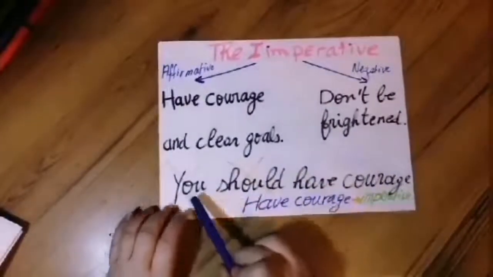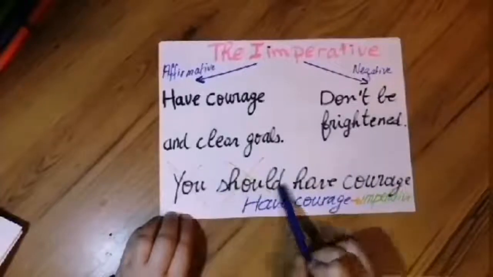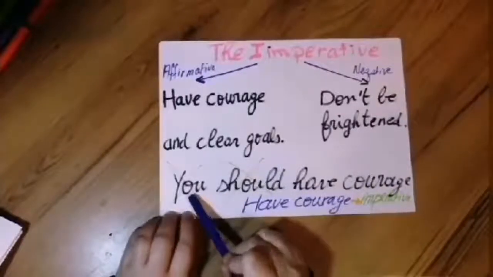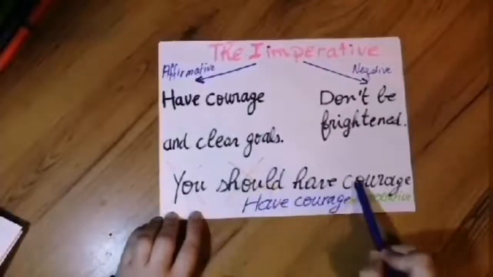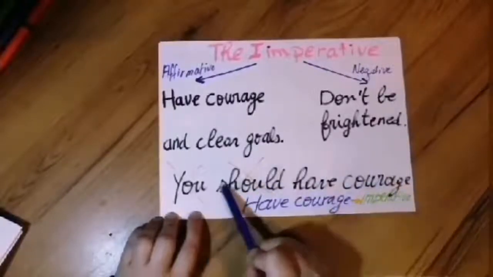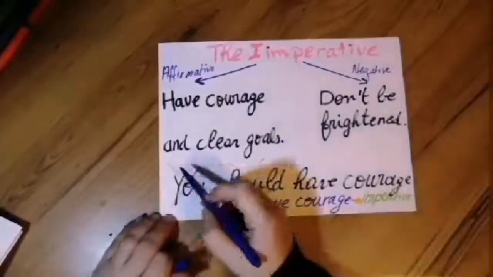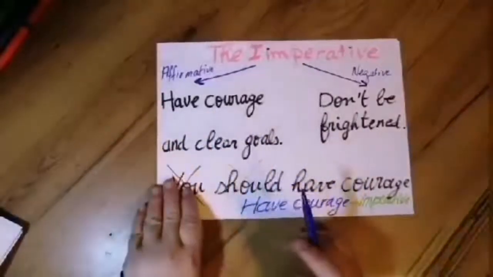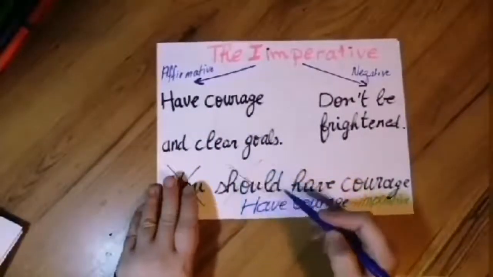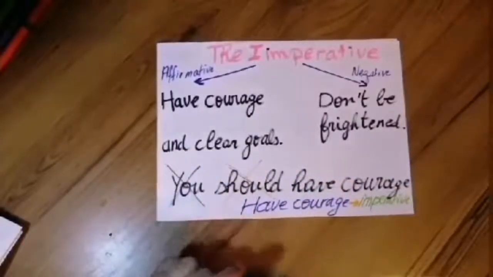Look here. If I write you should have courage, there's a subject here and there's a modal here. So here it is not in the imperative form. This sentence is not in the imperative. Now when I omit the subject, I omit the modal, look at the sentence now.